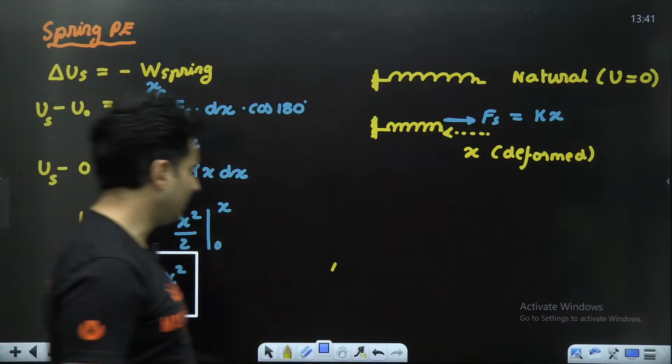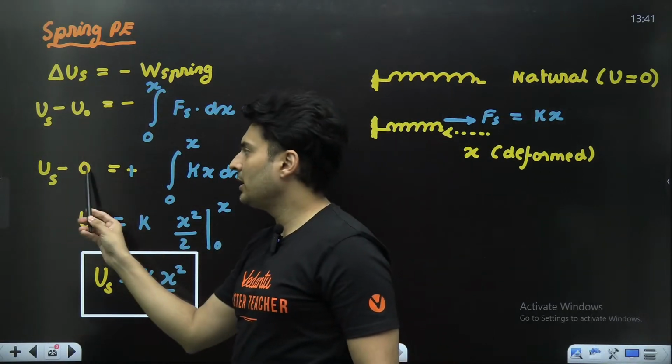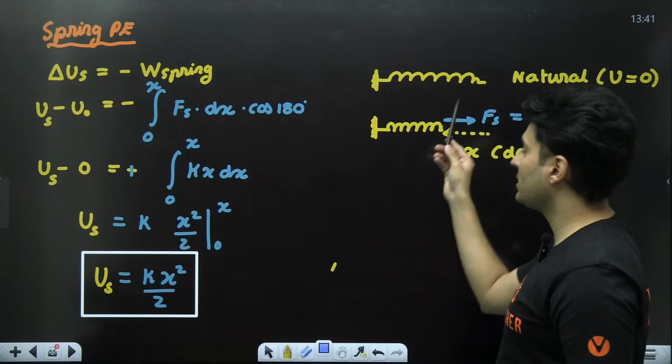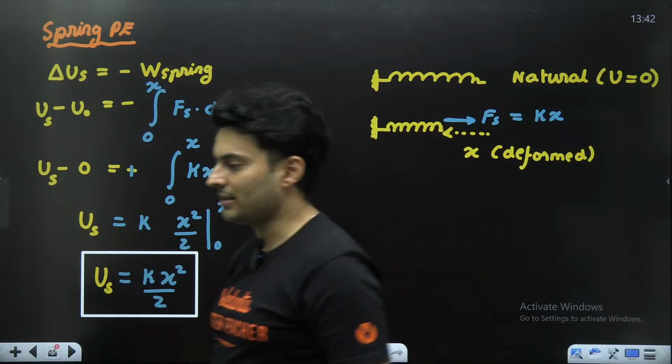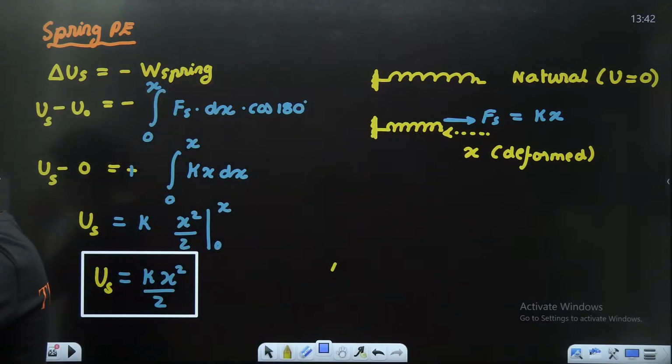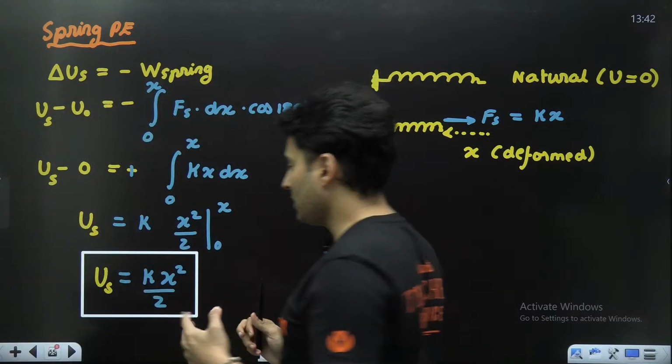Okay, keep that in mind. Delta means change, final minus initial. Initially it was 0, natural state. So anything minus 0 is that same number. It will come over here as it is, half kx square. Cool. That is how you calculate spring potential energy.